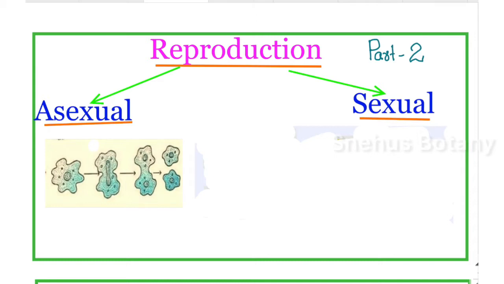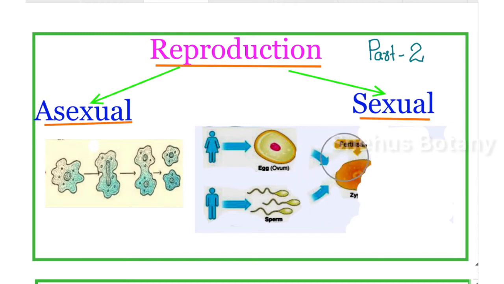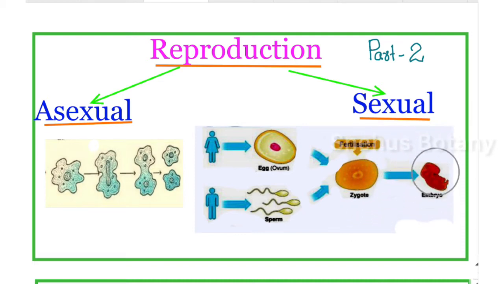Now you see, in sexual reproduction, two parents participate. One is called female, another is male. Both produce gametes, male gametes and female gametes. These two fuse, so there is formation of gametes and fusion of gametes. They fuse to form a zygote, and the zygote develops into an embryo. The embryo develops into a new individual.